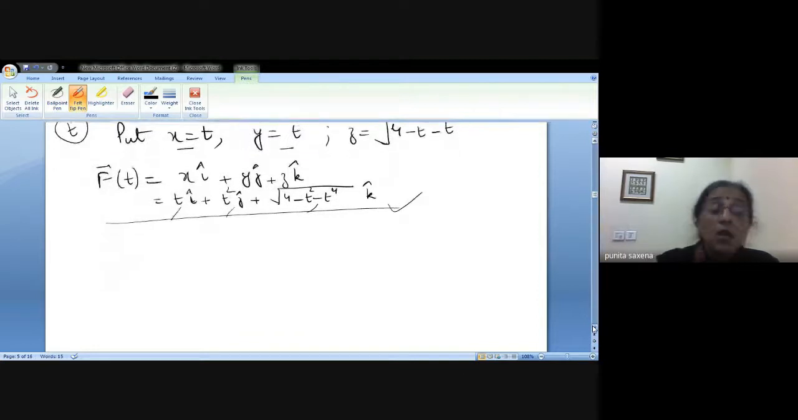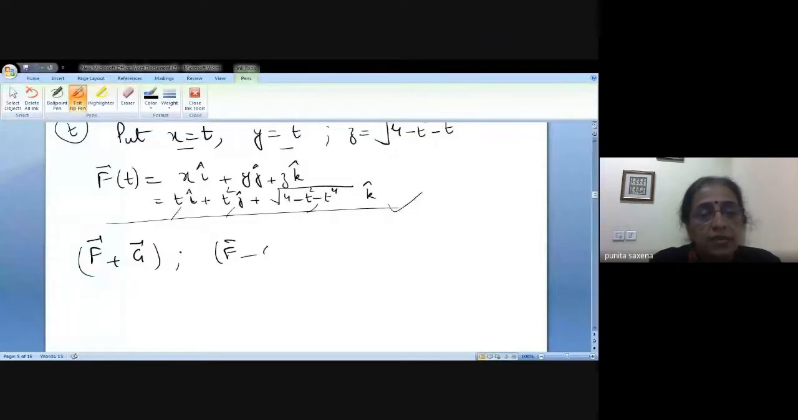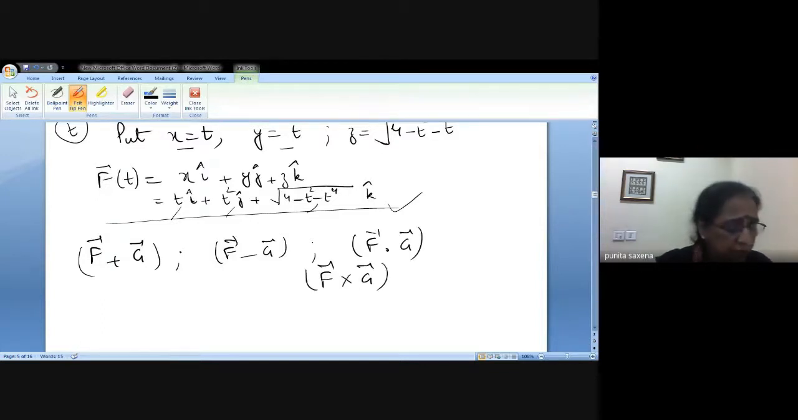Not just this, whatever operations you have performed on vectors can be performed on vector valued functions also. In the sense that if I have f and g as two vector valued functions, you can add them, you can subtract them, you can talk of f dot g, you can talk of f cross g also. So everything that you have studied in terms of vector quantities can be carried over to the functions also.